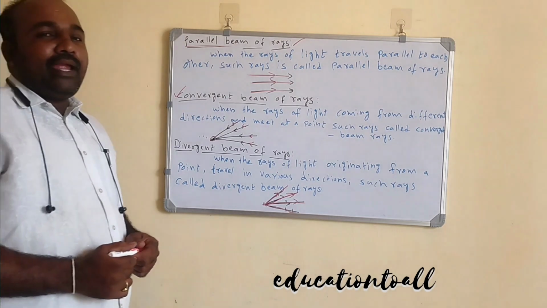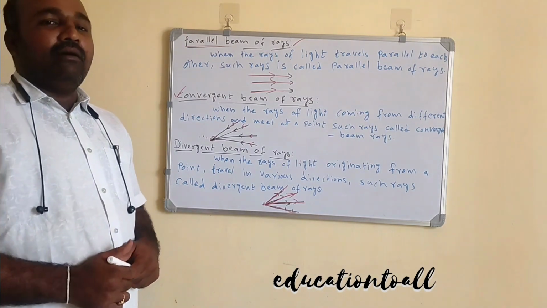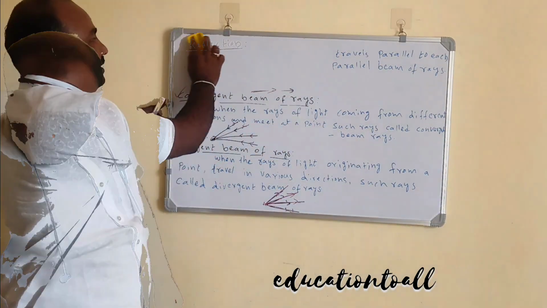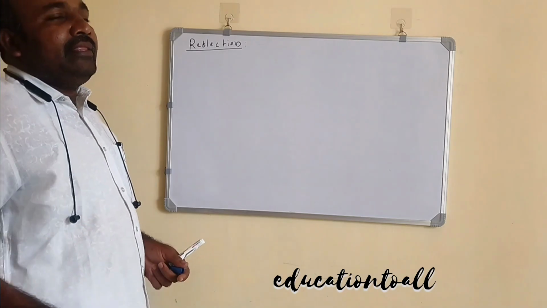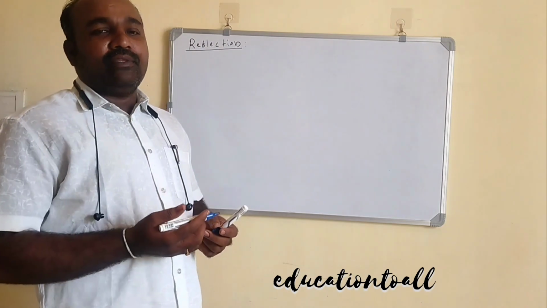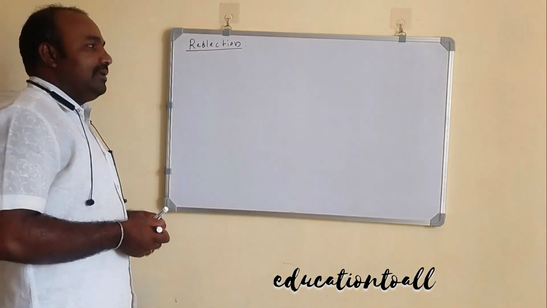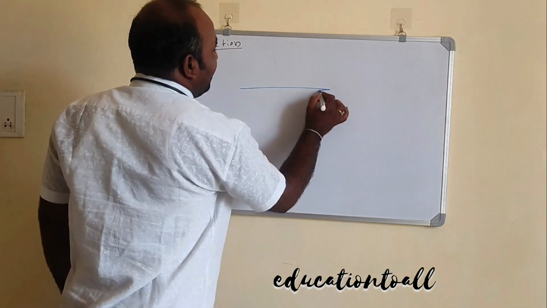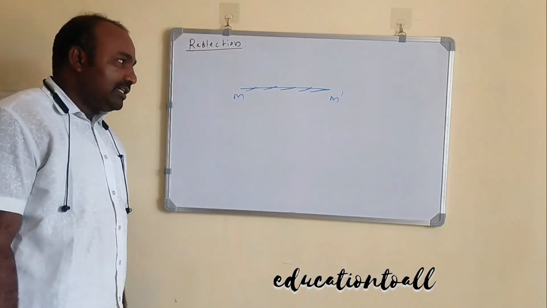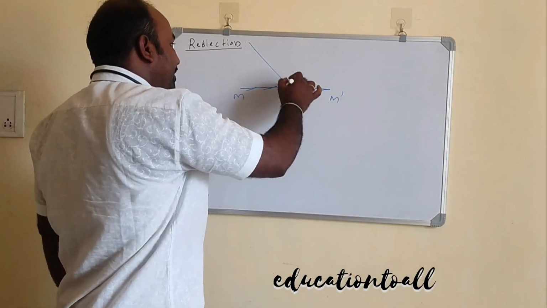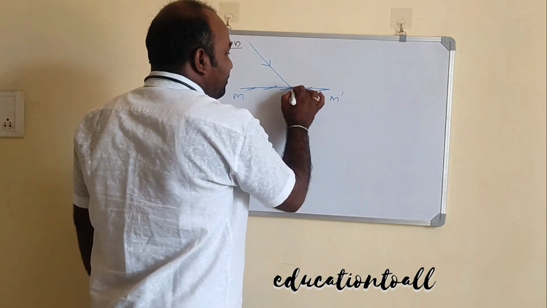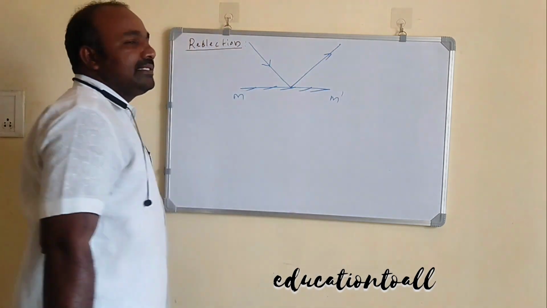Next, the main topic, that is reflection of light. Now we are going to discuss the reflection of light. Reflection of light means, when the light rays coming from the source fall onto an object and are reflected back into the same medium, it is called the reflection of light. For example, take one mirror, M dash mirror. When the light rays travel from the source of light, that is the sun, they fall onto the mirror and are reflected back into the same medium.